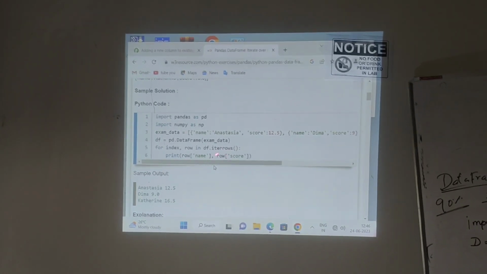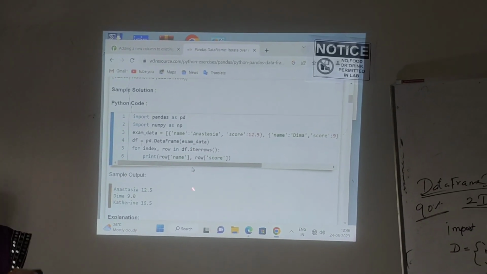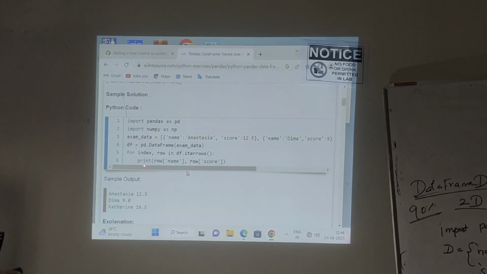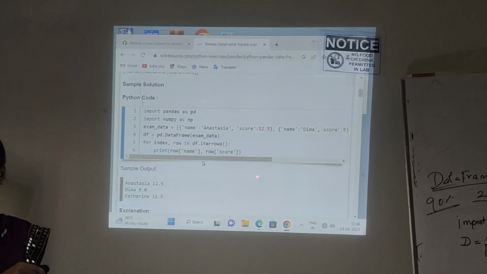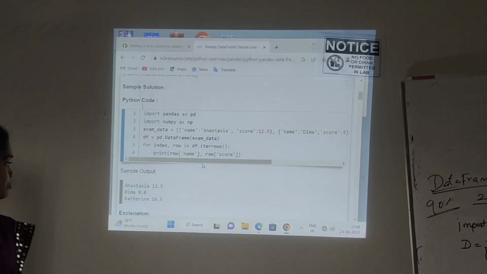Iterrows means iteration. We have to feed the data in the iteration. After that, print the result in the form of name and score. Understand? Let's see the output.